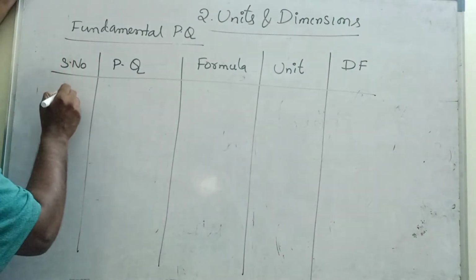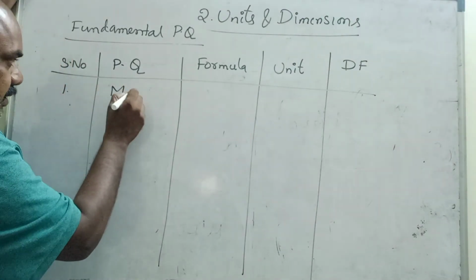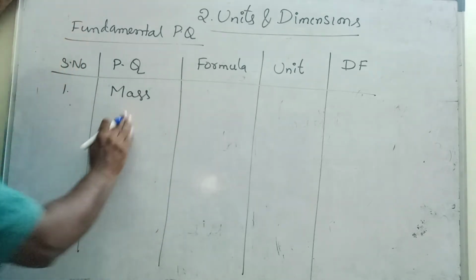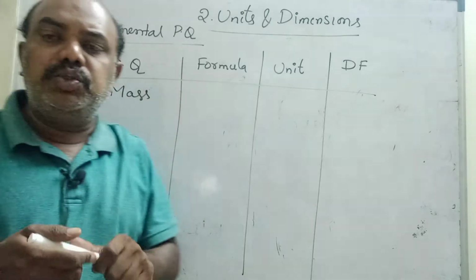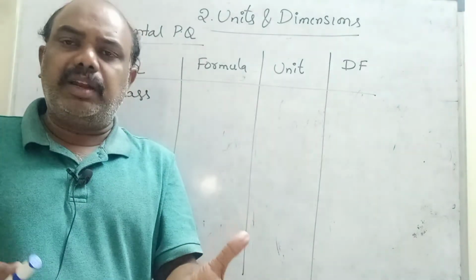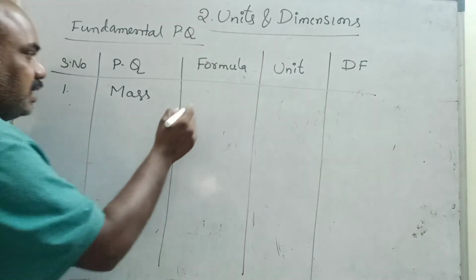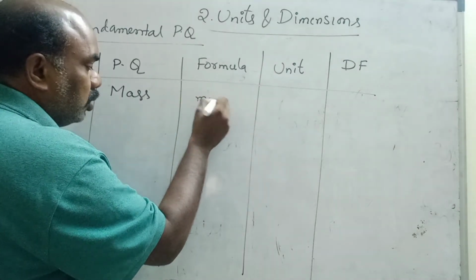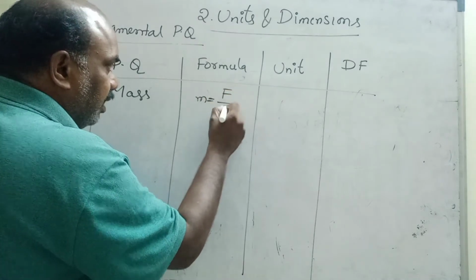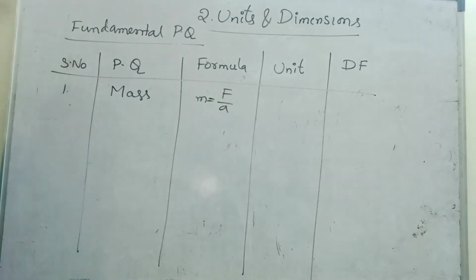Serial number 1, first physical quantity is mass. Mass is a fundamental physical quantity. Without mass you cannot imagine this world. How to measure the mass? From Newton's second law, F equals ma, m equals F by a, force by acceleration.